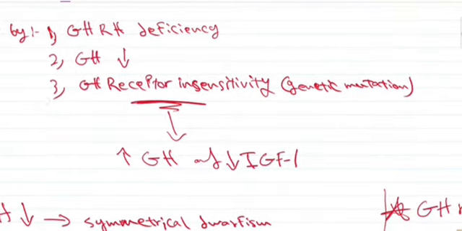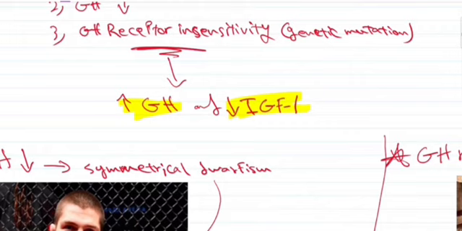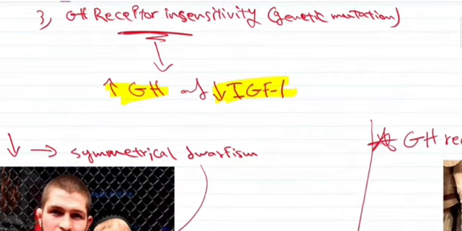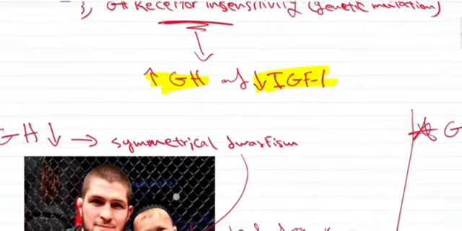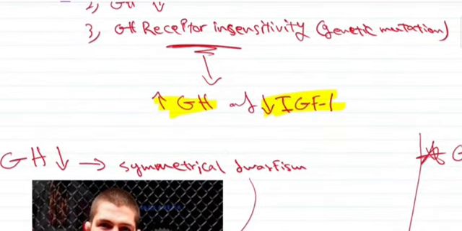Now, I just want to mention before talking further that the growth hormone receptor insensitivity type is associated with increased growth hormone levels, but decreased levels of insulin-like growth factor 1, which makes sense because, as we said before, growth hormone stimulates the liver to release insulin-like growth factor 1 by binding to the growth hormone receptor in the liver. So if there is insensitivity of the receptor in the liver, then the growth hormone will not be able to produce its effect on the liver, and there will be decreased release of insulin-like growth factor 1 by the liver.